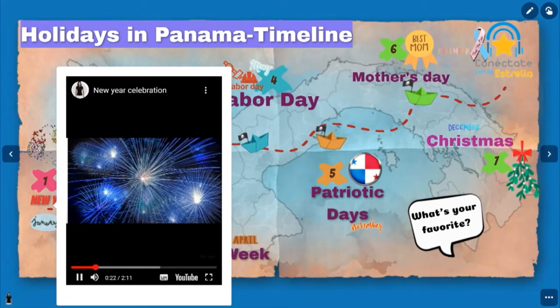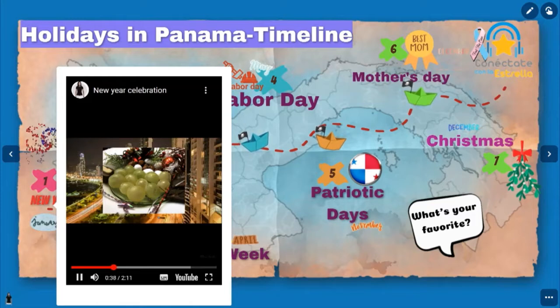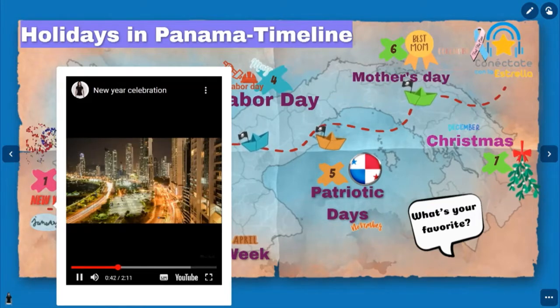For example, eat 12 grapes at midnight. As you eat each one, make a wish. 12 wishes for the new year. Also, spit out the grape seeds, then count the number of seeds. It will help you with the lottery. It's very popular in our country.